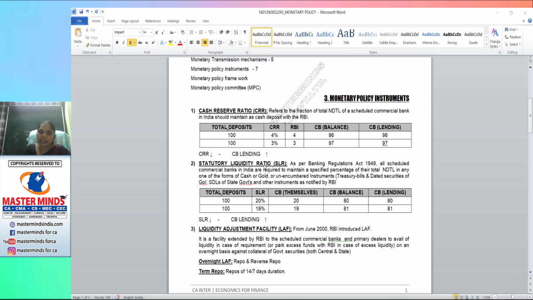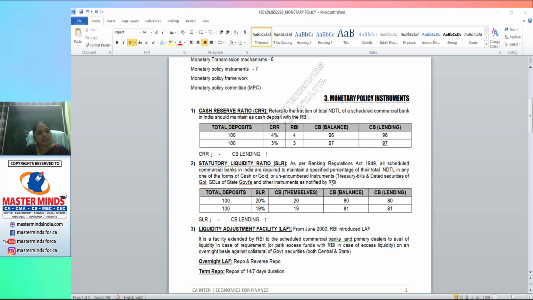Right, now the next one. What is the statutory liquidity ratio? This is also a portion of total deposits, right? A portion of total deposits, that is demand and time liabilities, which the commercial banks have to keep with themselves in the form of either cash, or gold, or government approved securities, or we can call them unencumbered securities.